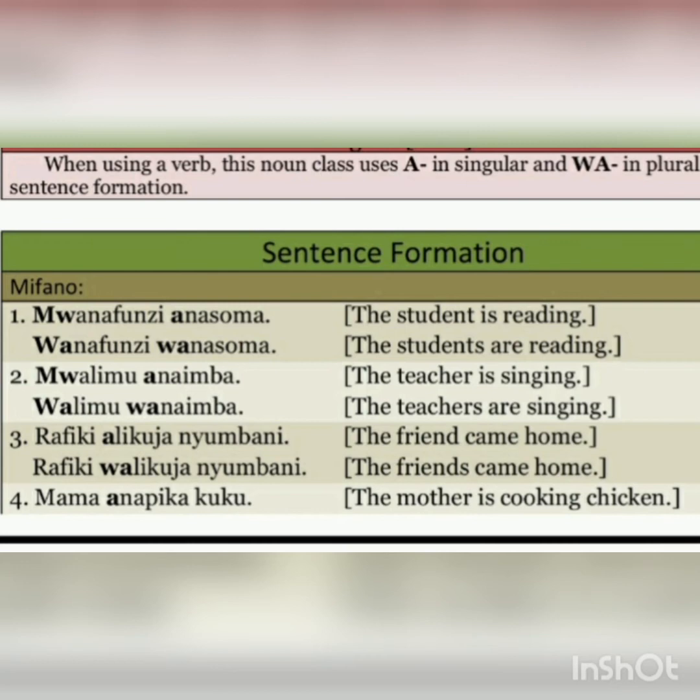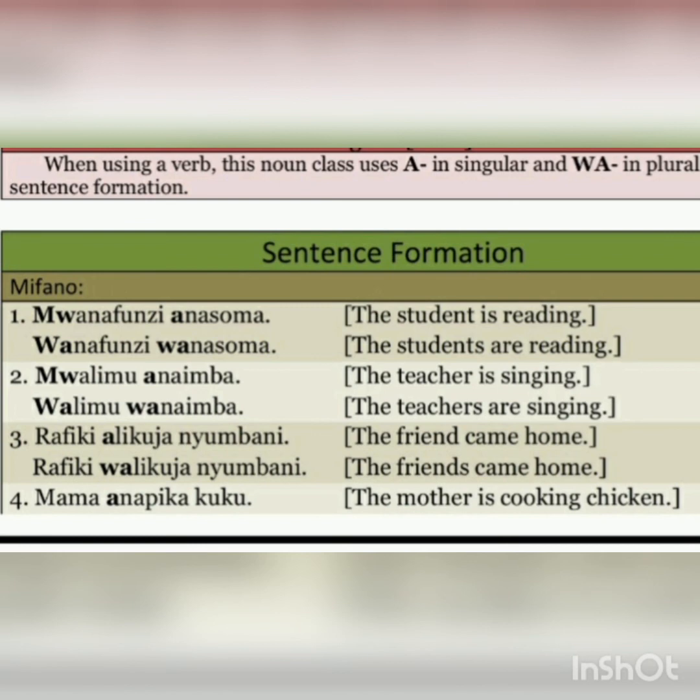Then number 3 says, rafiki alikuja nyumbani. Li is a marker of past tense. So that's why they told you the friend came home. The friend came home. Then if there are many, we say rafiki walikuja nyumbani. The friends came home.